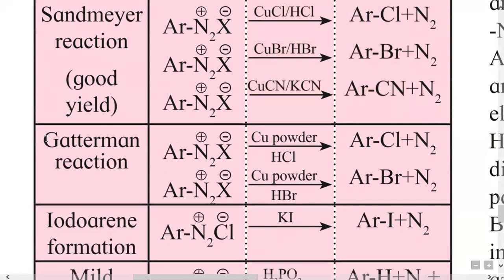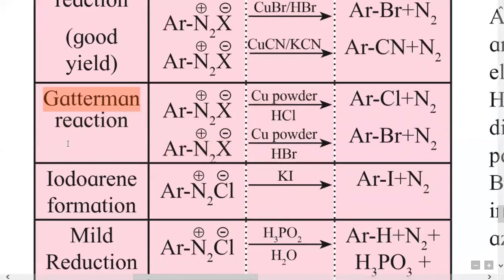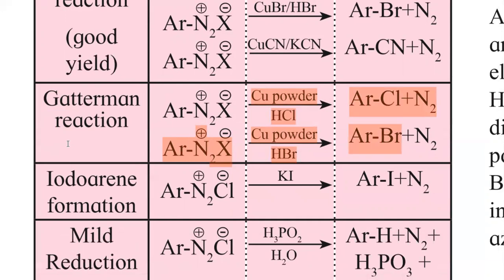Then second is the Gattermann reaction. In this reaction, this aryl diazonium halide when heated with copper powder and HCl, then again we get aryl chloride and nitrogen gas. Similarly, when this aryl diazonium halide is heated with copper powder and hydrogen bromide, then the substitution of bromo group takes place in aromatic ring, that is called as aryl bromide.